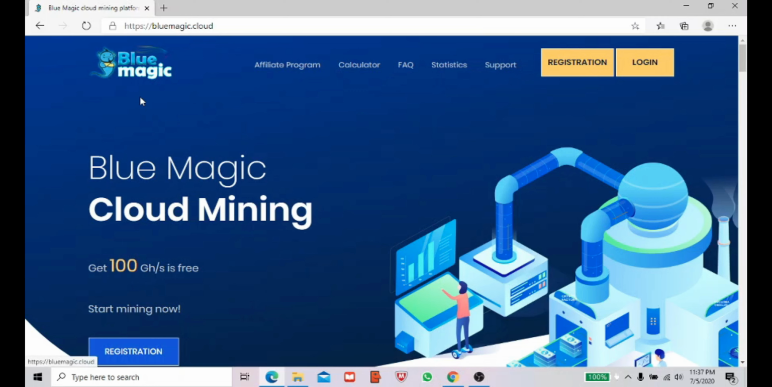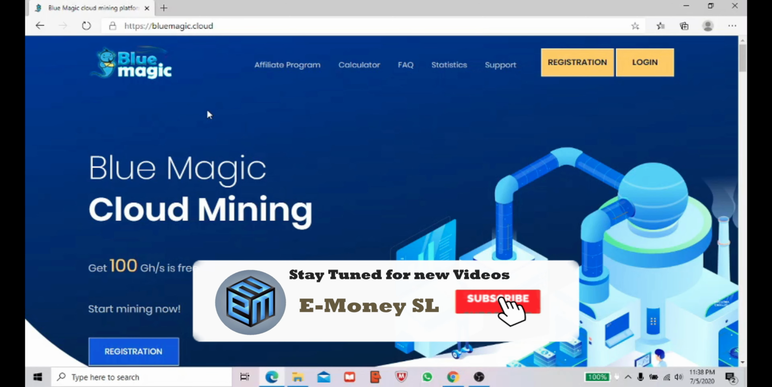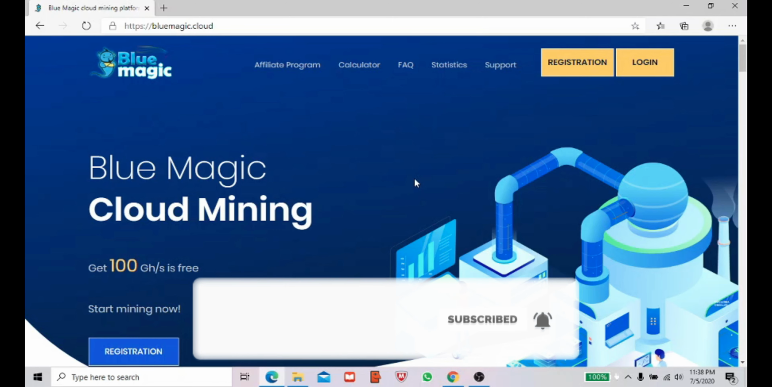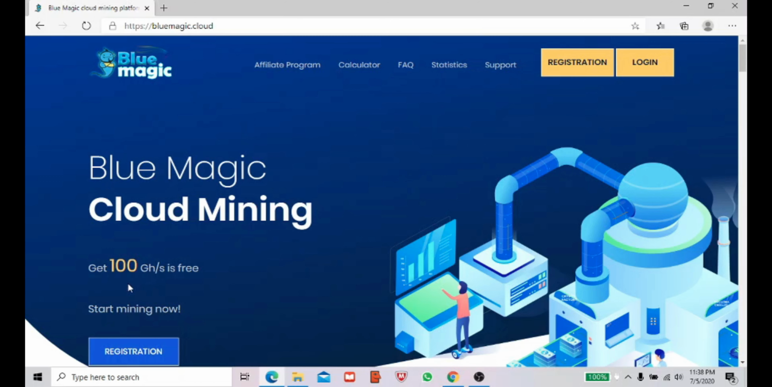So the website name is bluemagic.cloud. This is mainly a cloud-based website. So the link for this website I have already put in my description, so you can go to the description, take this website link and go to this website. Once you go to the website guys, it will show like this. So as I told you, here see the free gigahertz they are actually giving you as a gift once you register on this website.